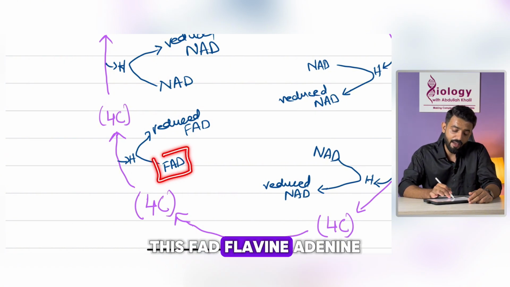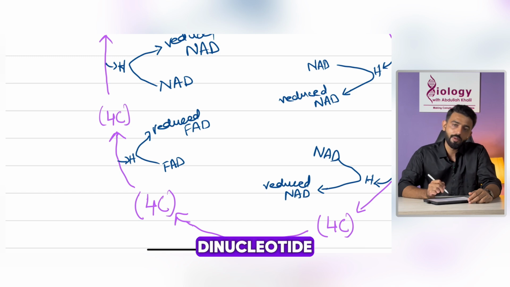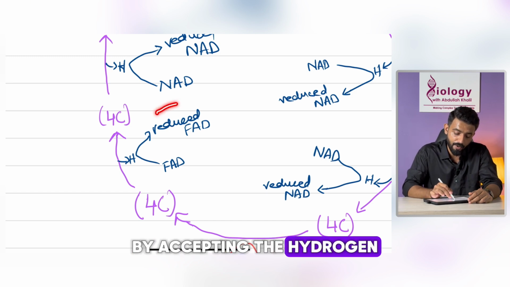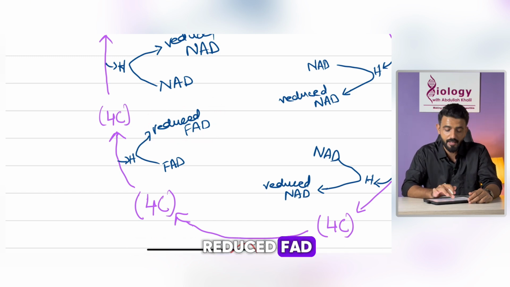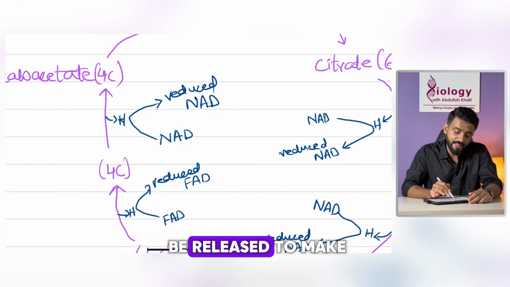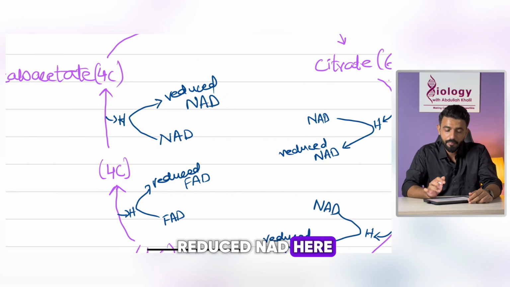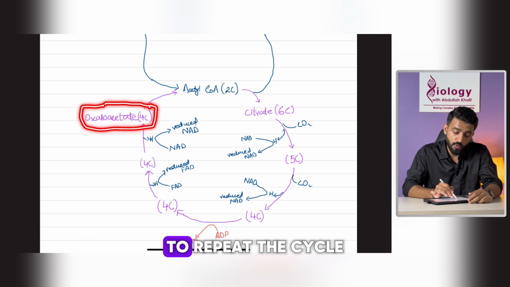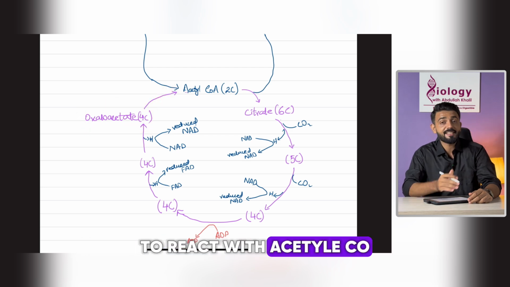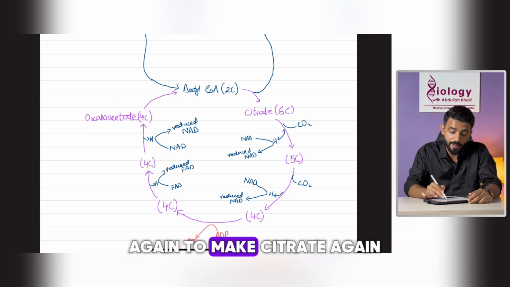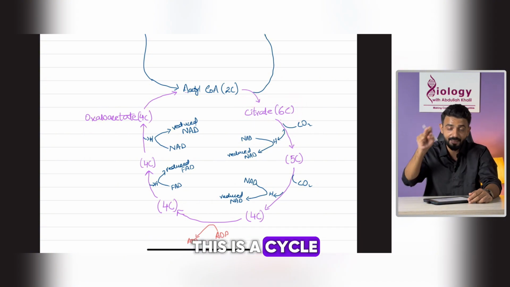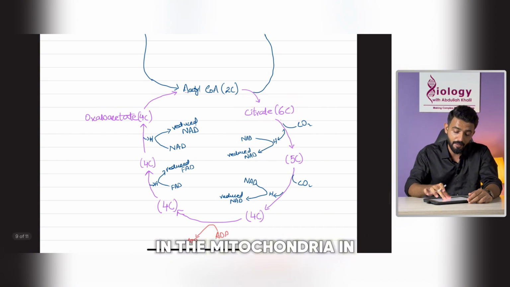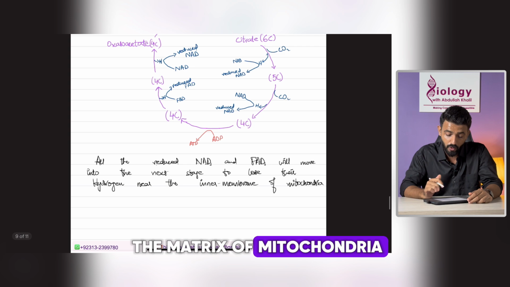This FAD, flavine adenine dinucleotide, will become reduced by accepting hydrogen, becoming reduced FAD. Again, another hydrogen will be released to make reduced NAD here. And finally, this becomes oxaloacetate again, to react with acetyl coenzyme A again to make citrate again. This is a cycle that keeps on going in the matrix of the mitochondria.